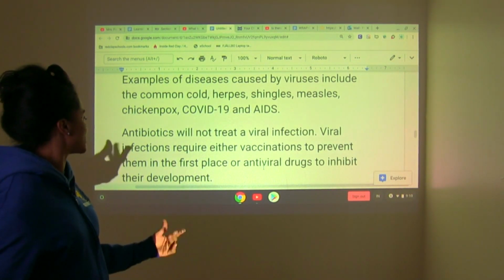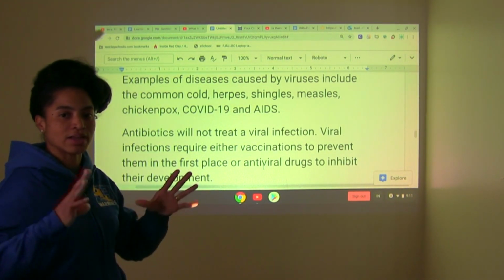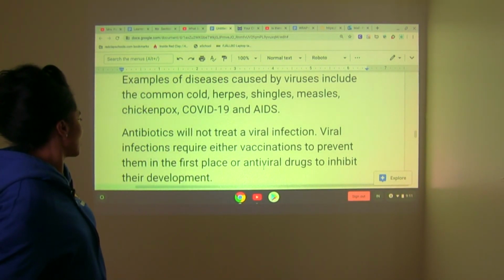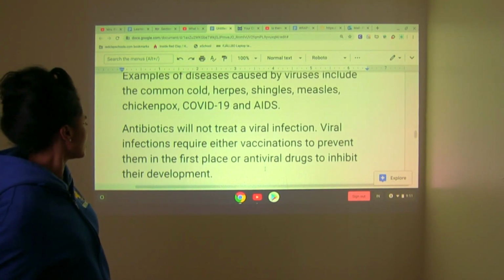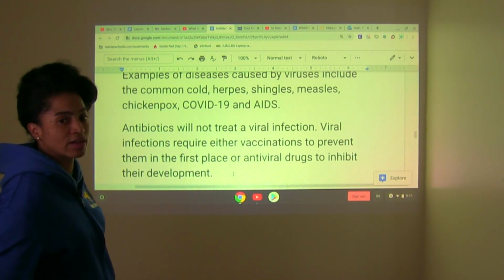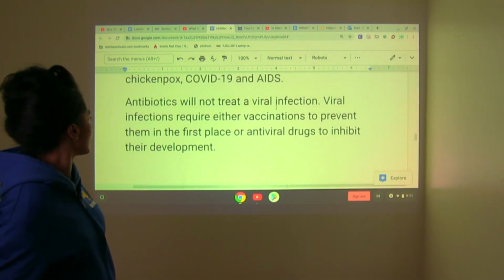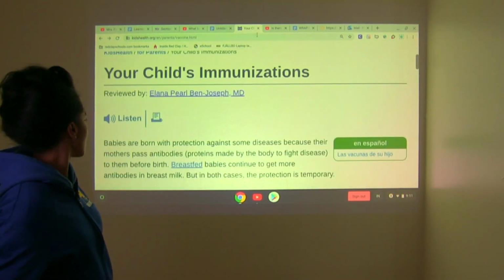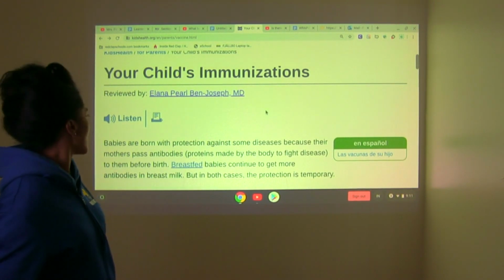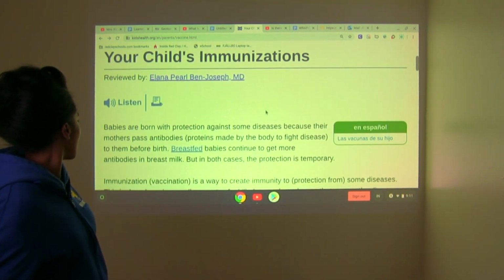All right? So vaccination, we'll talk about that in just a second, but that's something that is placed inside the body to prevent it from even getting there to the point where you have a viral infection. But then the other choice is to use antiviral drugs to inhibit the development, stop the development. All right? So let's look at some information in regards to vaccination. And so what in the world are they? You may have heard this term before, and your parents may take you to get vaccinated. Let's take a look. What would that be?